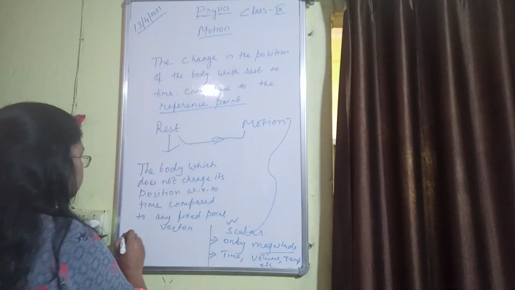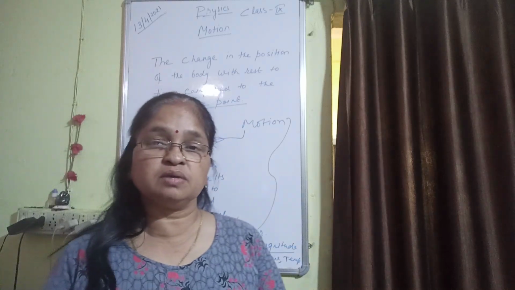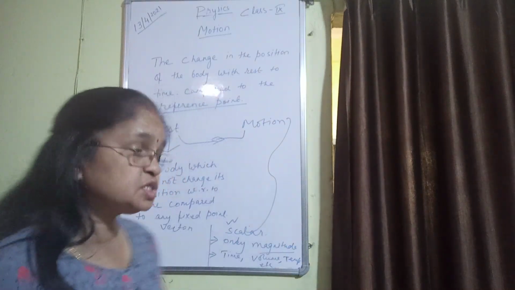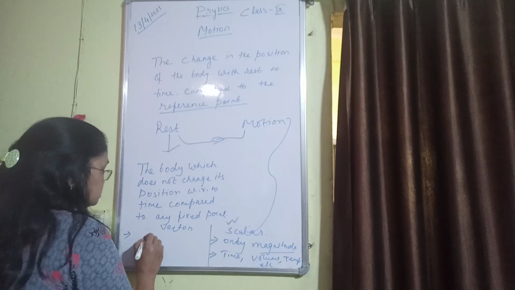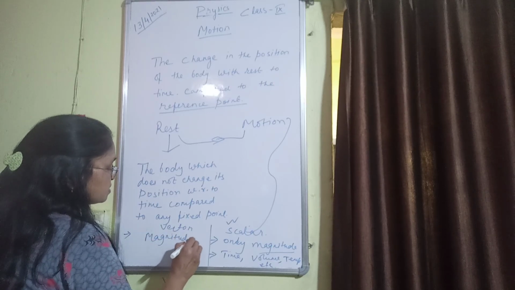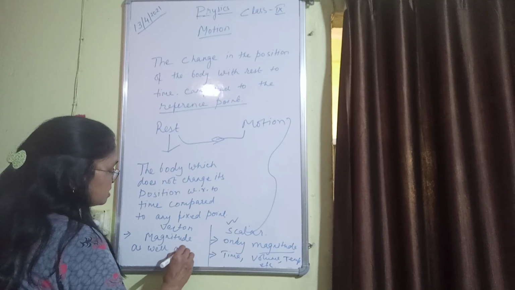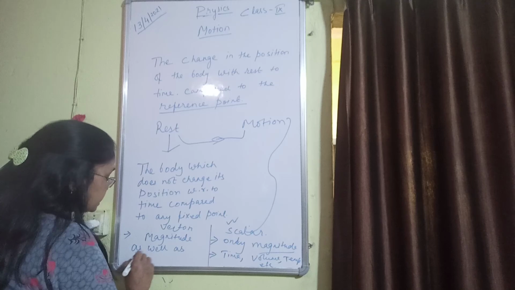Then you come to vector quantity. Vector quantity is that physical quantity which has magnitude as well as specific direction.